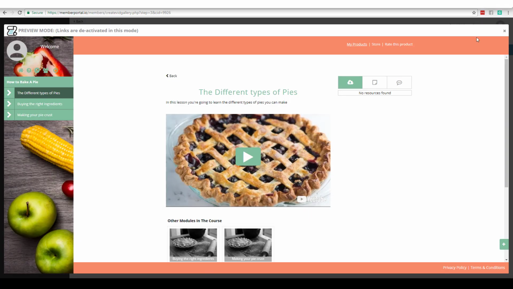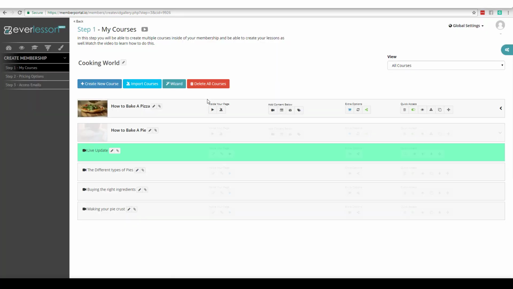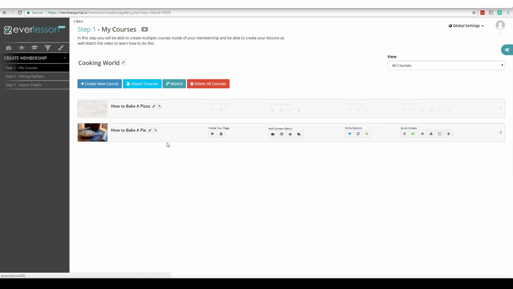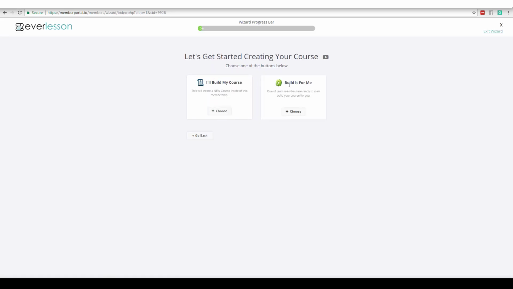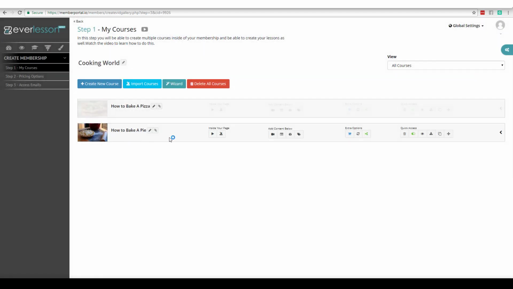Now there's one more thing I want to mention, but I'm not going to walk through the process. While we're inside this membership, you can take this CSV import a bit further. You can go through our wizard, and it'll walk you through the step-by-step process. This time you can import your categories, you can import your lessons, and it'll walk you through the whole entire process. So if you want to go through the wizard, instead of actually creating your course right here, you can do that as well.